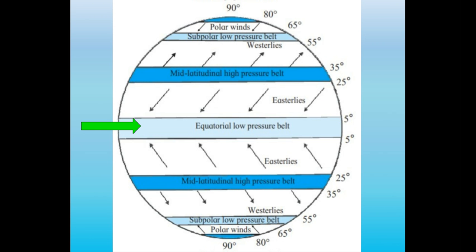The Intertropical Convergence Zone, shown by the green arrow, is also known as the Equatorial Convergence Zone, or the Intertropical Front. It forms when southeast and northeast trade winds converge in a low-pressure zone near the equator. It usually appears as a band of clouds and comes with thunderstorms, which are short but produce extreme amounts of rain. The doldrums is the same thing as the ITCZ. It's just a different name for it.